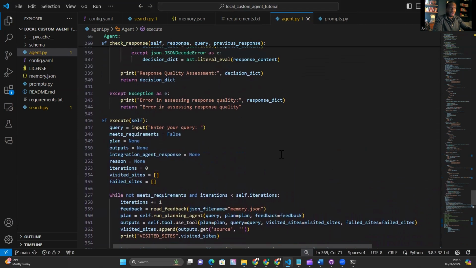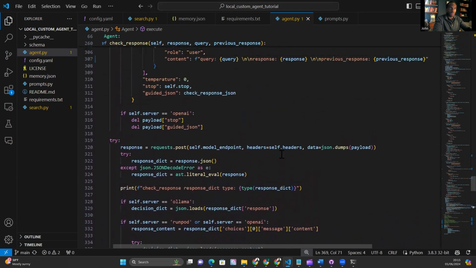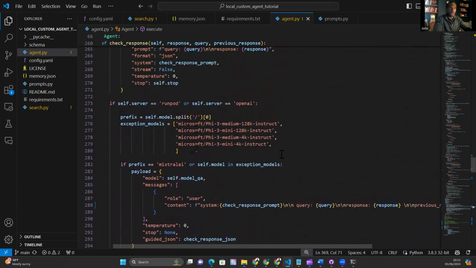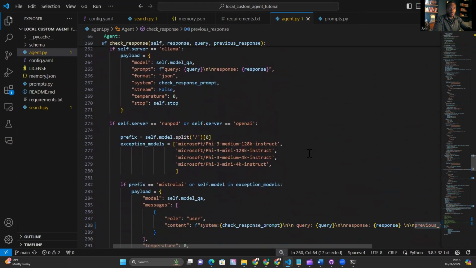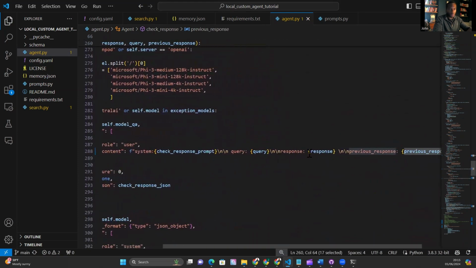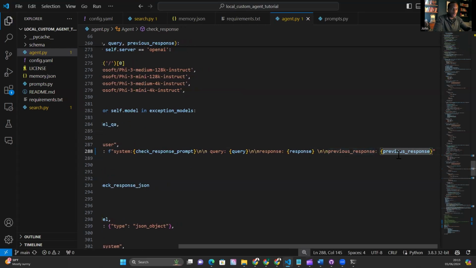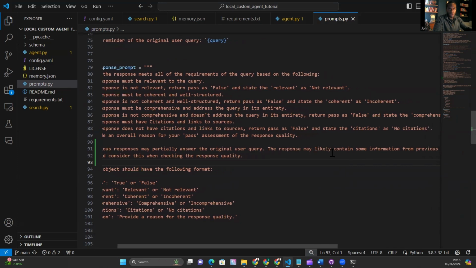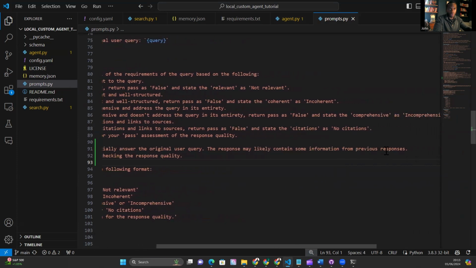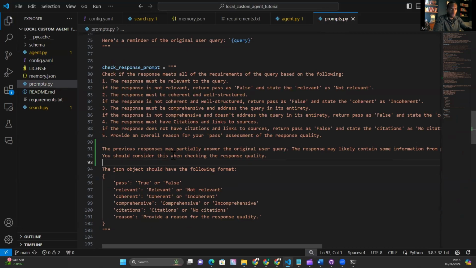All right, I have made some changes to the quality assurance agent. This is the process of checking the responses to see if they meet a certain standard. Including this previous response means that the agent responsible for checking the responses from the integration agent and passing them now has an awareness of the previous responses that the integration agent gave. There's a second change, which I've included in the prompt: the previous response may partially answer the original user query. The response may likely contain some information from previous responses. You should consider this when checking the response quality. Maybe that could be worded a little better.